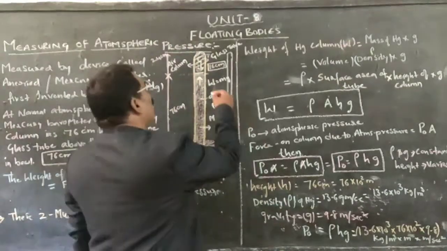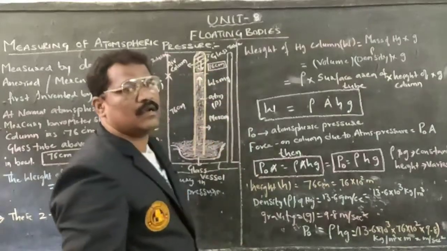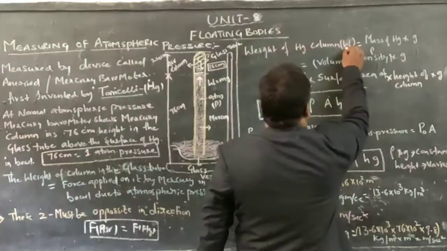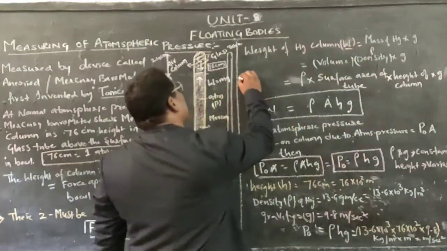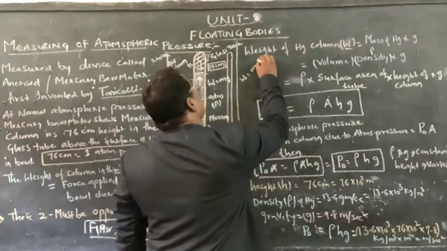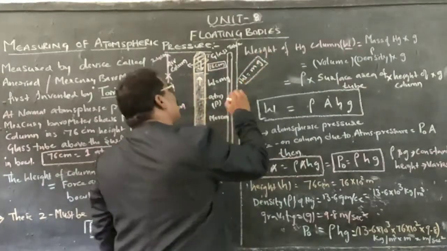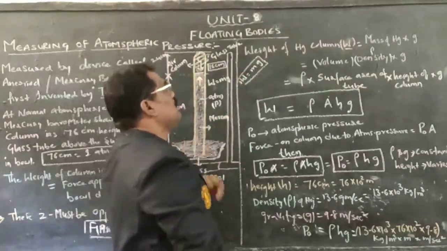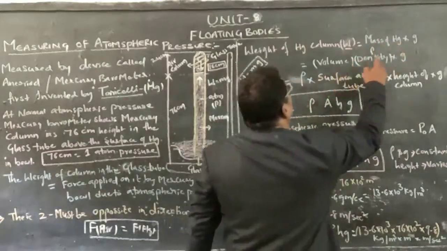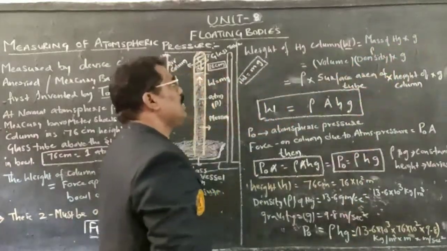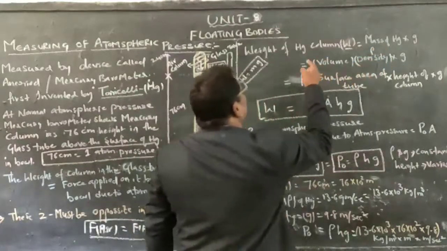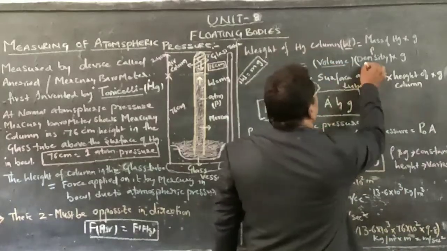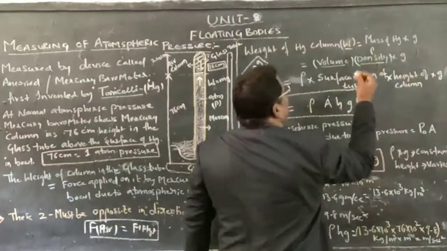Now I would like to calculate the weight of the mercury column, as I am measuring atmospheric pressure. Weight of the mercury column W is equal to mass into acceleration due to gravity, as we are performing this on the surface of the earth. Therefore, mass of mercury into acceleration due to gravity. But what is the mass of mercury here? Mercury is filled in the glass tube, so we use the volume of that glass tube and the density.